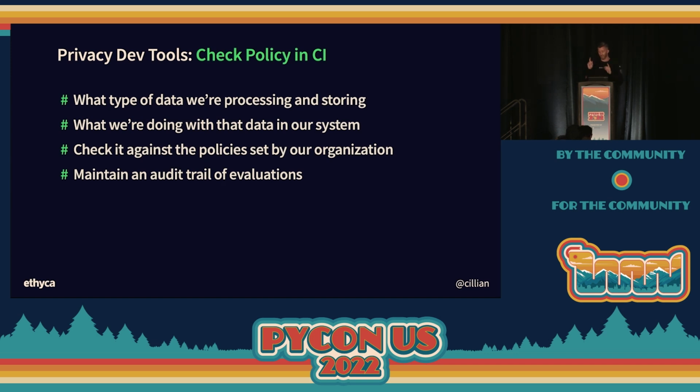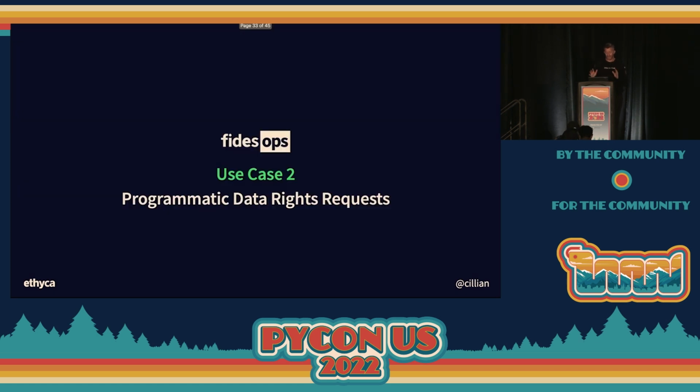Okay, very, very quick. I'm running out of time, so I'm going to go really, really fast through the last one, I promise. So the last use case is programmatic data rights. Sometimes called subject rights, DSRs, data subject rights requests, et cetera. This is the idea that we can say, hey, Google, delete me from your distributed systems. And in Europe, they've got 30 days to completely nuke you from those systems, right? No soft deletes. You've got to be gone. We can all imagine the engineering difficulty in achieving this. The first issue is you don't know where the data is.